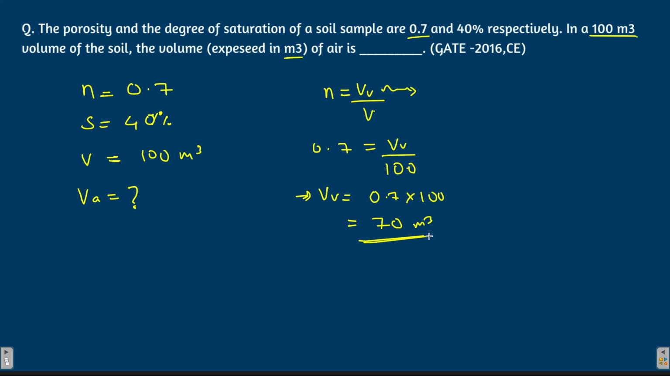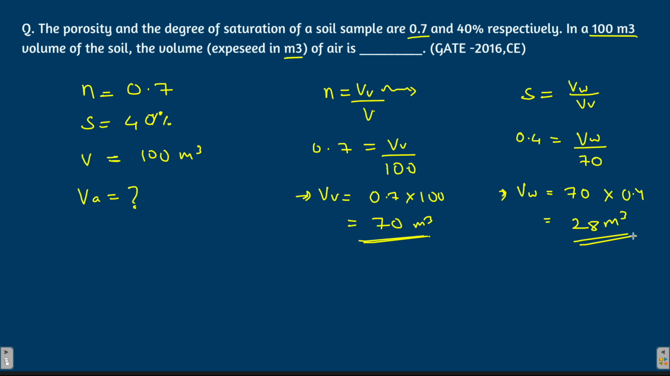Now once we know the volume of voids, now from degree of saturation, what is the formula for degree of saturation? Degree of saturation is volume of water to the volume of voids. Okay, how much voids is filled with water? So degree of saturation is given as 40%. That means 0.4 is volume of water to the volume of voids. Now we have just calculated the volume of voids. Here it is 70 meter cube. So we will put 70 meter cube over here. What we will get is volume of water. Volume of water is 70 into 0.4. So 7 4 is 28. Okay, 28 meter cube is the volume of water.